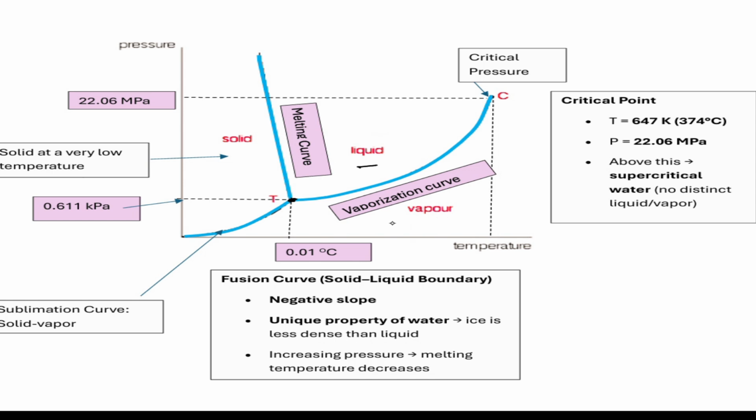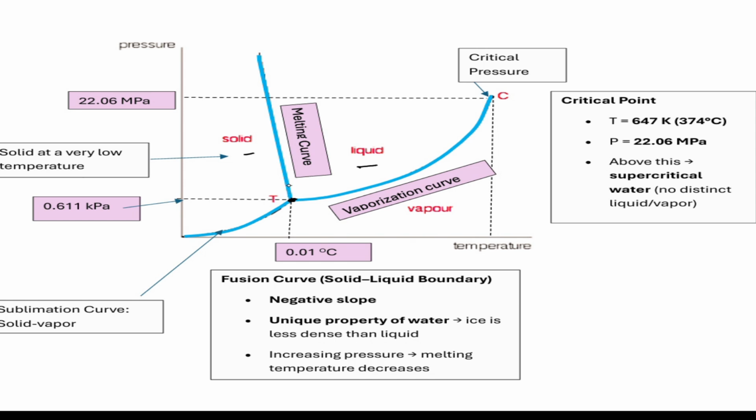So this curve is called the sublimation curve, where any solid converts directly into vapor. This curve is called the melting curve, because here solid is converted into liquid. But here this is a special case.